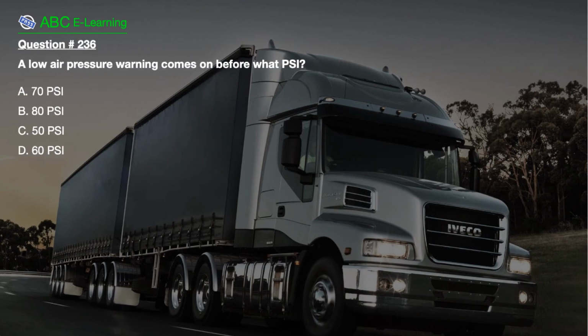Question number 236. A low air pressure warning comes on before what? A. 70 PSI, B. 80 PSI, C. 50 PSI, D. 60 PSI.